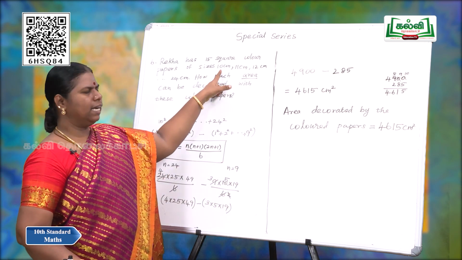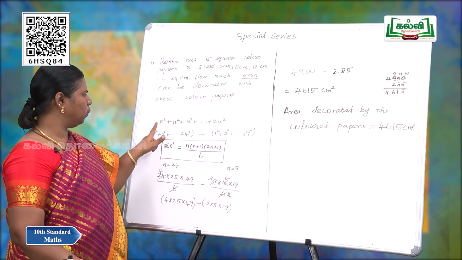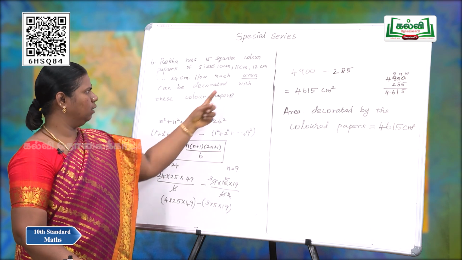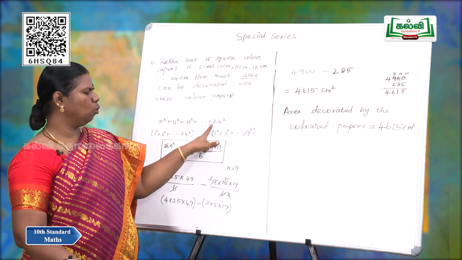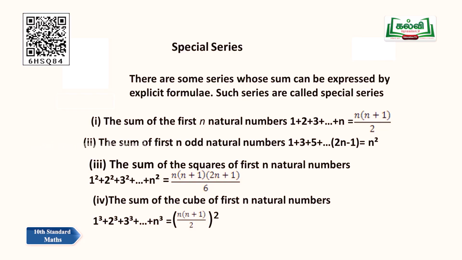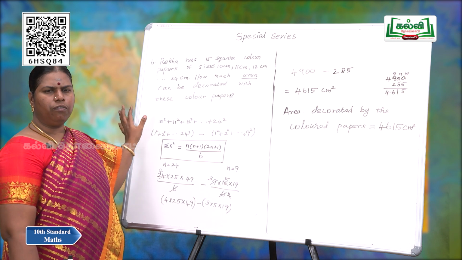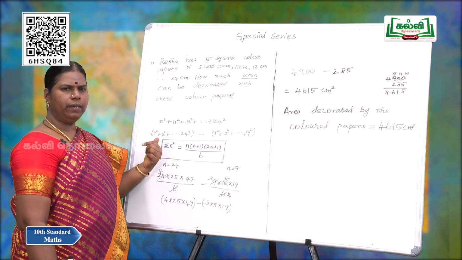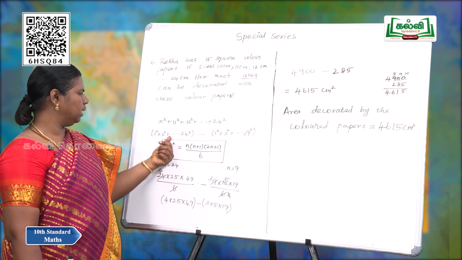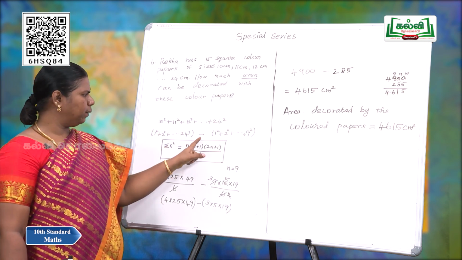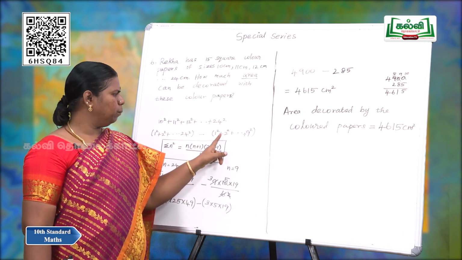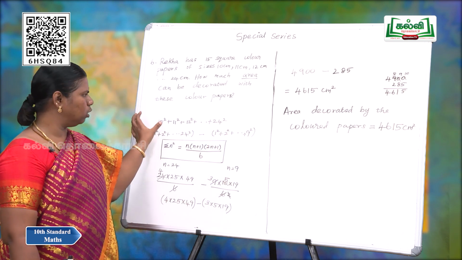So for side 10 centimeter, 10 into 10 is 10 square. 11 into 11 is 11 square. 12 into 12 is 12 square, and so on up to 24 square. We have sigma n square, the sum of the squares of the first n terms of the natural numbers. This is not from the beginning, so we have to take from the beginning: 1 square plus 2 square plus 3 square up to 24 square. Then subtract the unwanted numbers. 1 square plus 2 square up to 9 square we don't want, so subtract that expression.